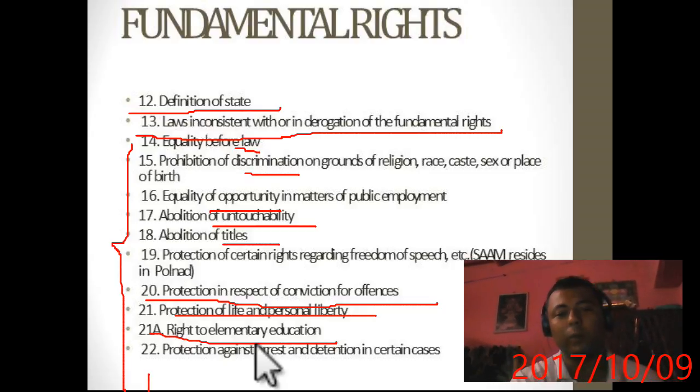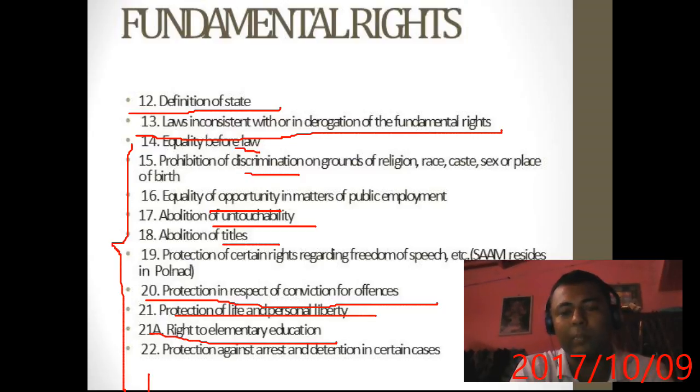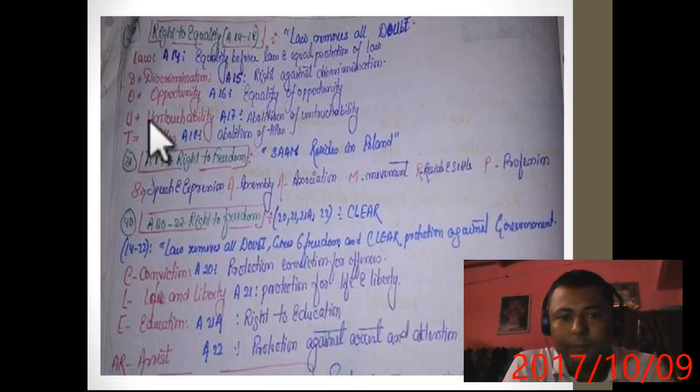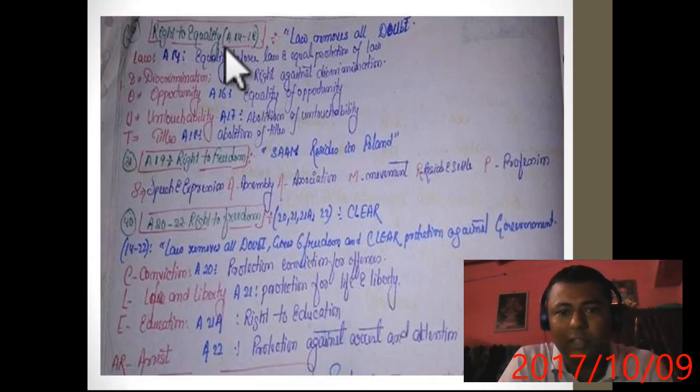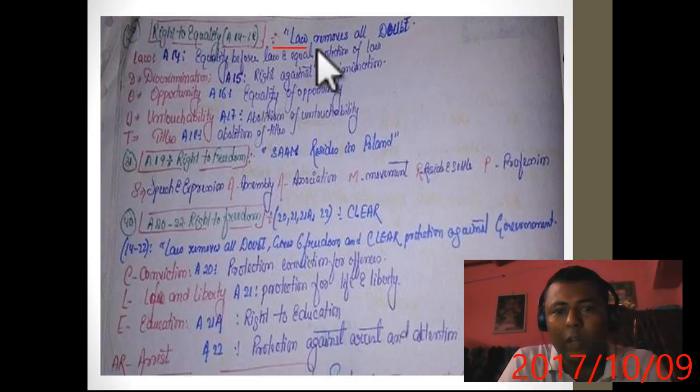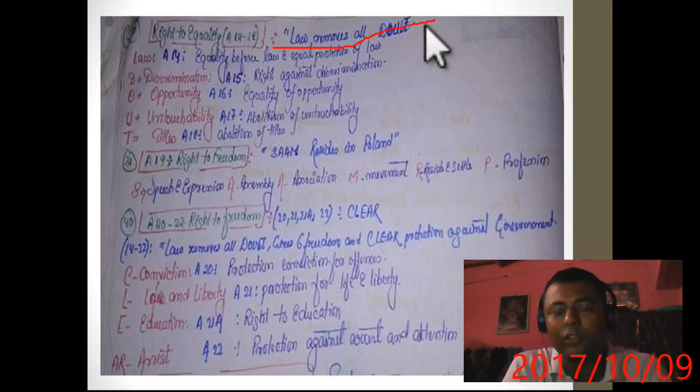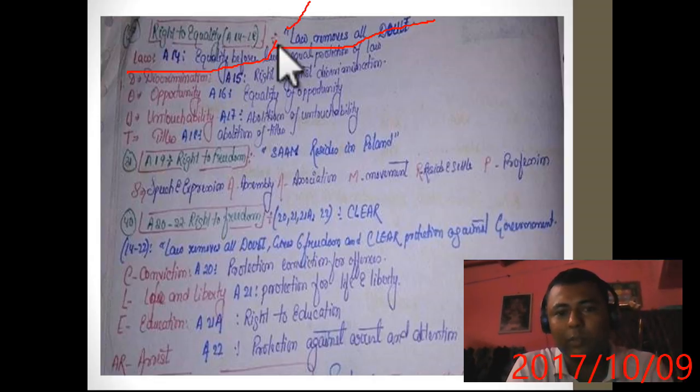Now, how to remember these articles, sir? I am giving you a very short technique to remember the fundamental rights. The first and foremost fundamental right, from Article 14 to 18, is the right to equality. Just remember: law removes all doubt. Obviously if you know the law, doubt will automatically be cleared. Article 14 is equality before law, so here the word law comes. Now removes, forget it, all doubt.